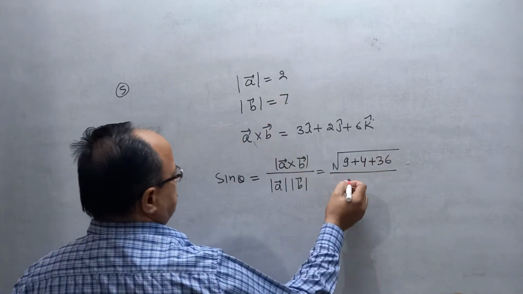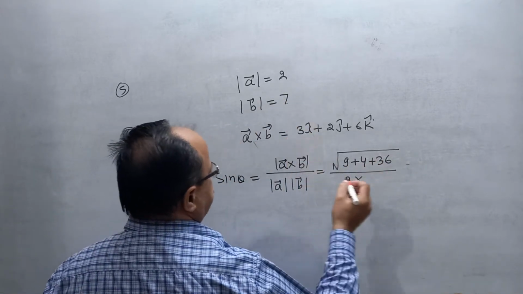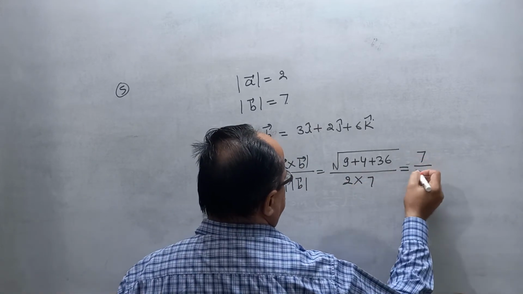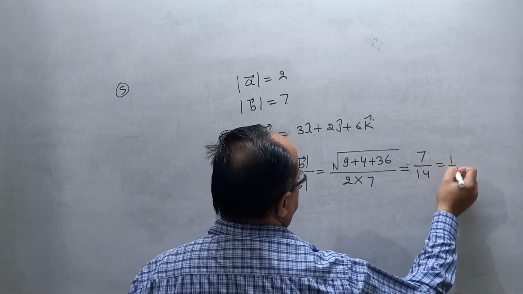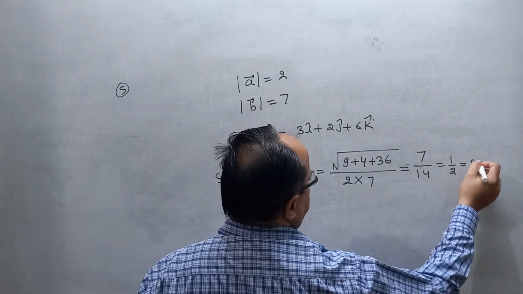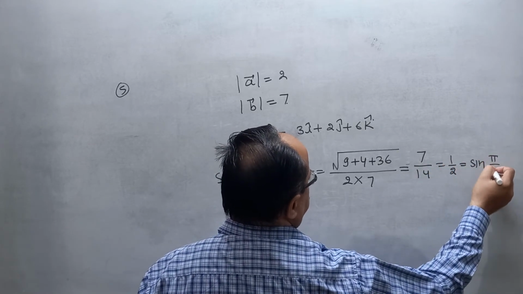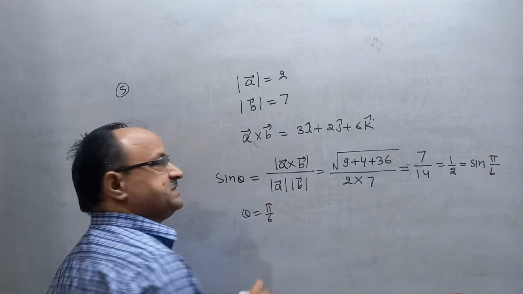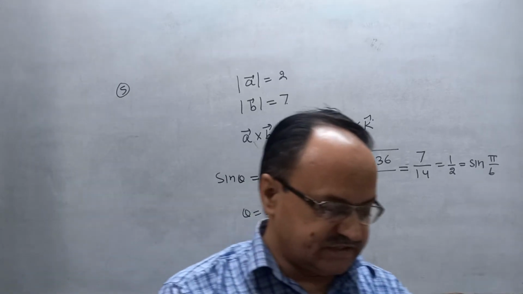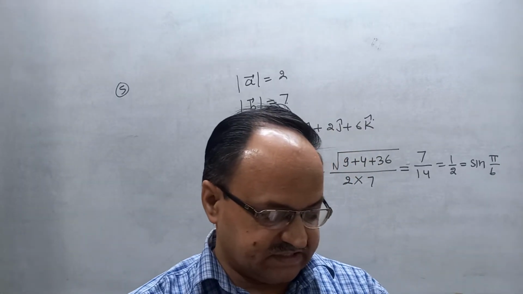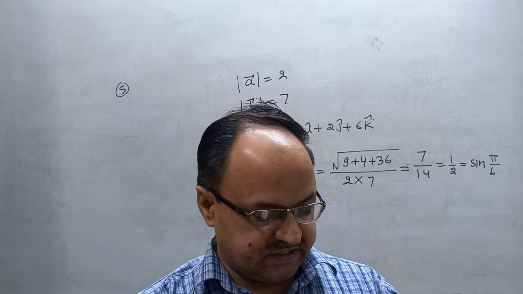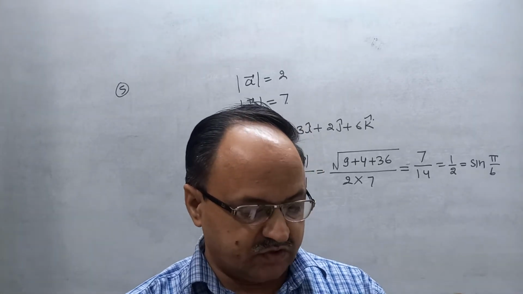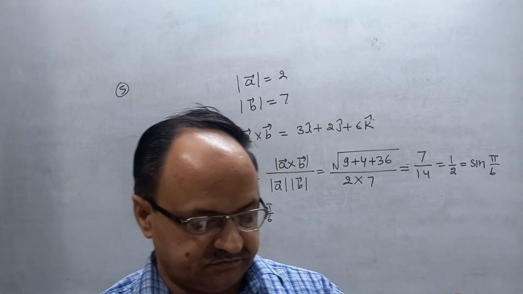Magnitude of A is given 2 and magnitude of B is given 7. That is 7 by 14, that is 1 by 2, and 1 by 2 is the value of sine pi by 6. Therefore theta is pi by 6. This is the right answer. Clear? This is one more question. Correct?